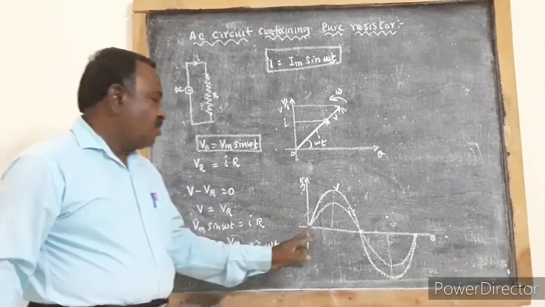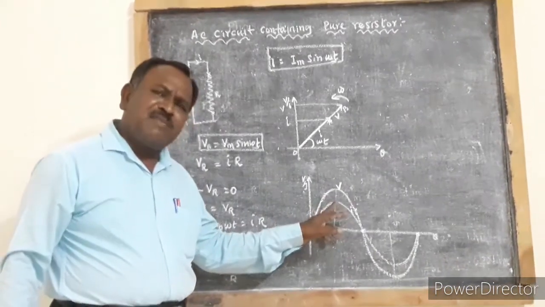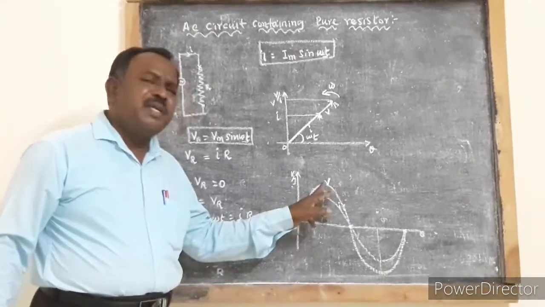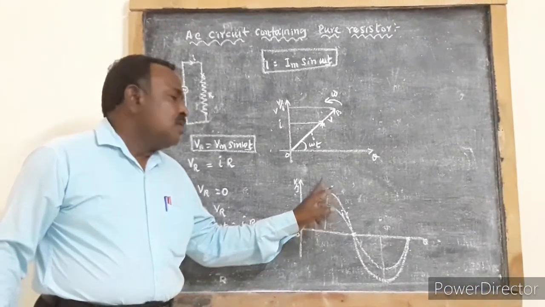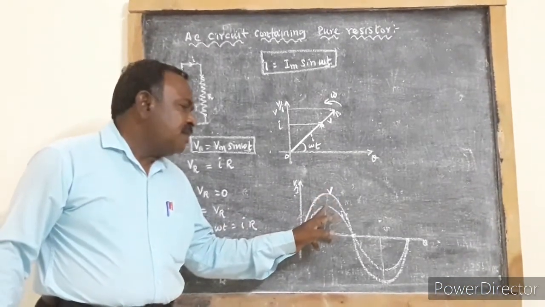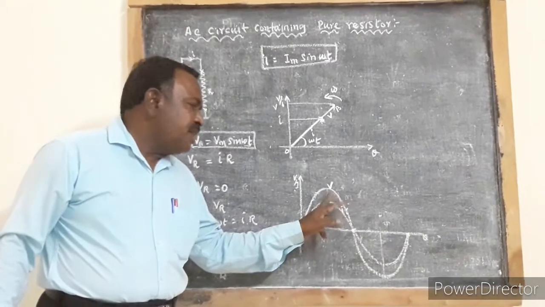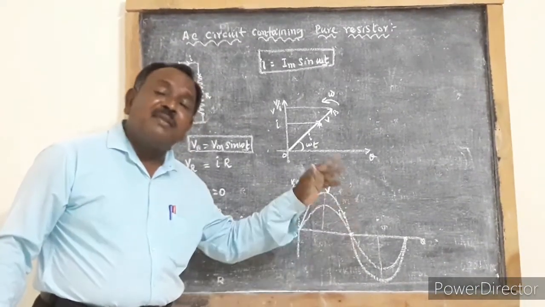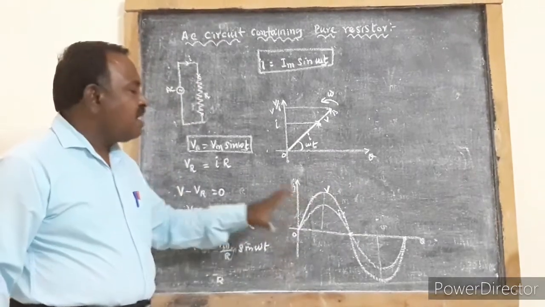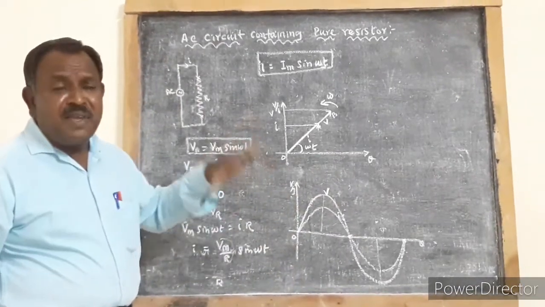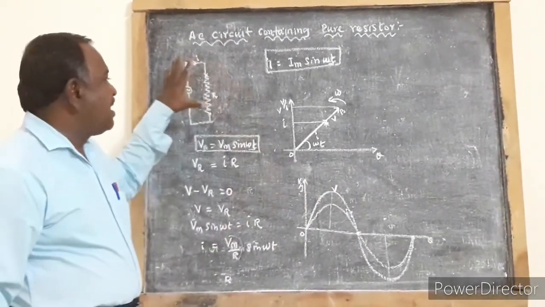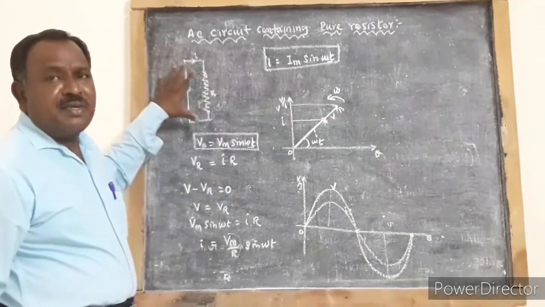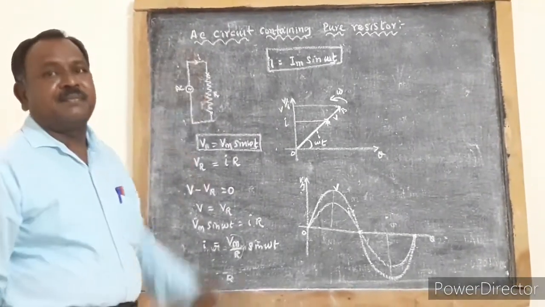So when current increases to its maximum value, voltage will also increase to its maximum value. When voltage and current begin to decrease, both will decrease eventually and become zero at the same time. So current and voltage are in phase with each other when an AC source is connected to a resistor.